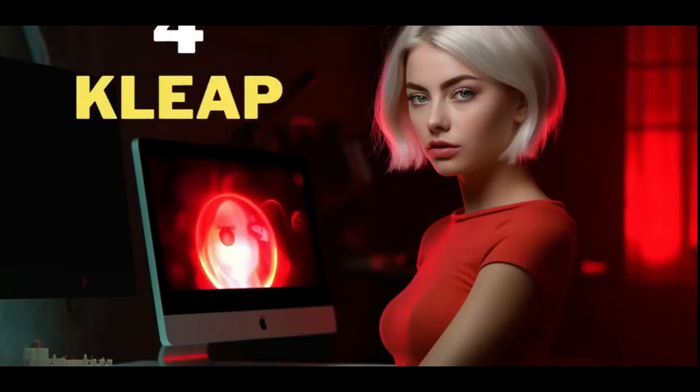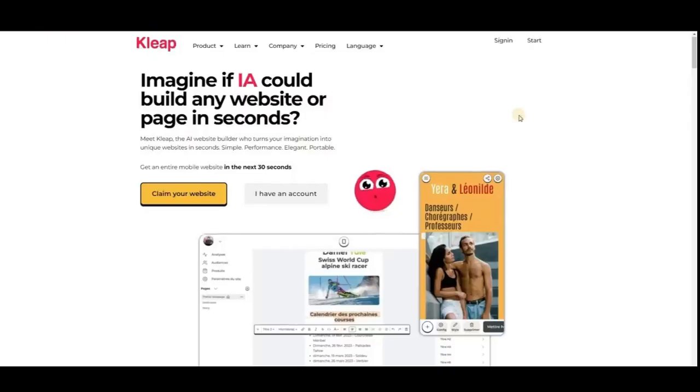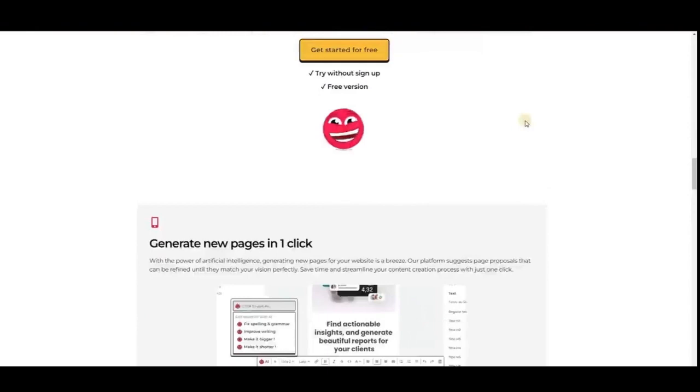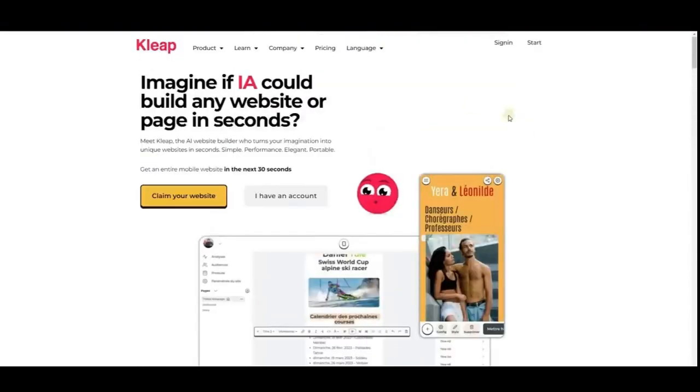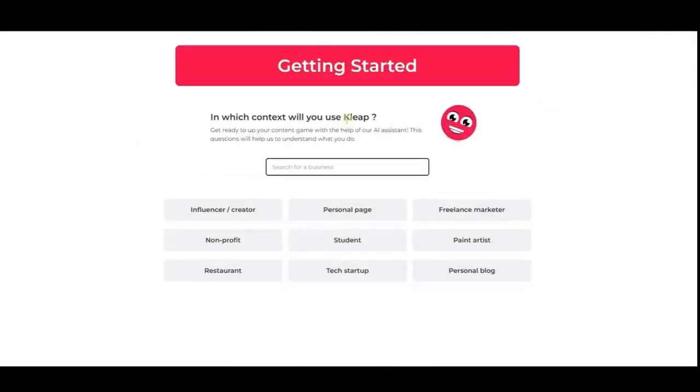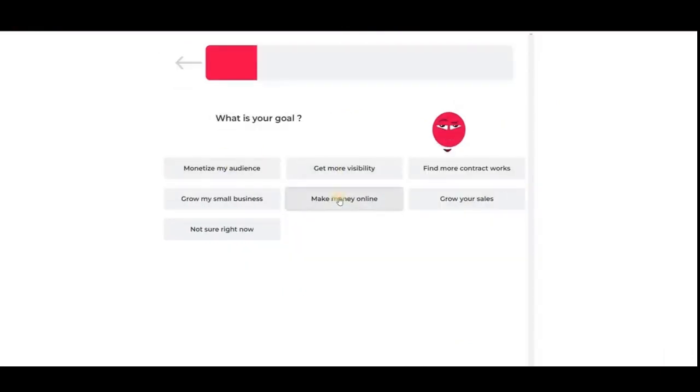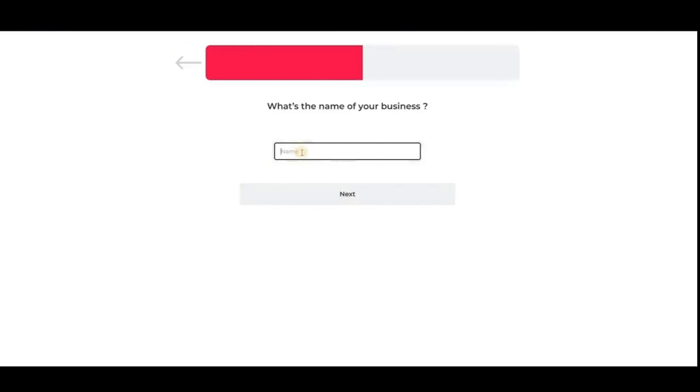4. Kleap AI website builder. To generate a free website using this AI tool, click the Claim Your Website button. Select your website category and goal. Enter your business name and click Next.